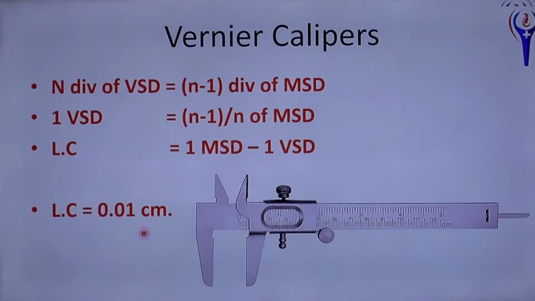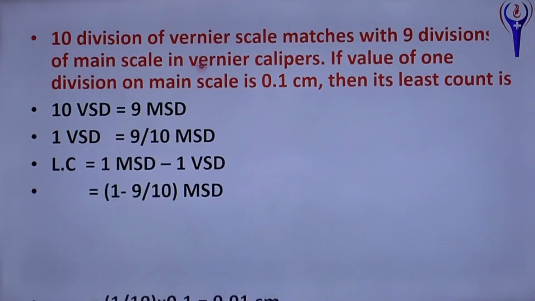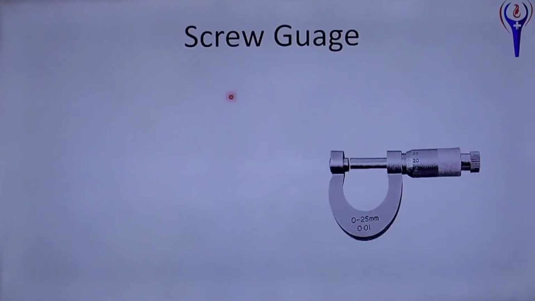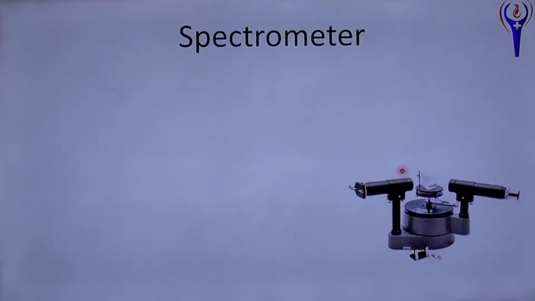Least count 0.01 centimeter. This is a pictorial of a vernier caliper. The down scale is in centimeter, and this one will be in inches. Screw gauge: least count equals pitch divided by number of divisions on the head scale. This is a screw gauge. Least count is 0.01 millimeter. Here this one is the pitch scale, and 20, 25 like that is the head scale.